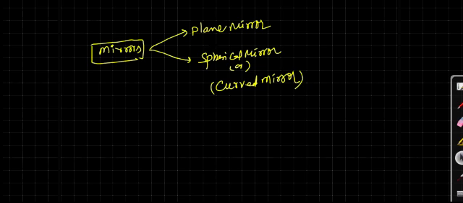Now we'll see, first of all, the plane mirror. What are the characteristics of the images formed by a plane mirror? Let us see the first one. Consider this is the mirror. One side is polished, coated like this. Yes, it's a mirror. Now observe carefully.